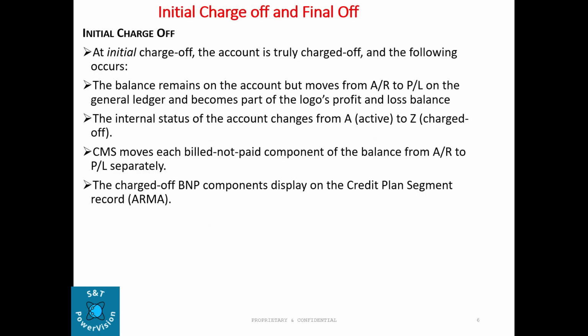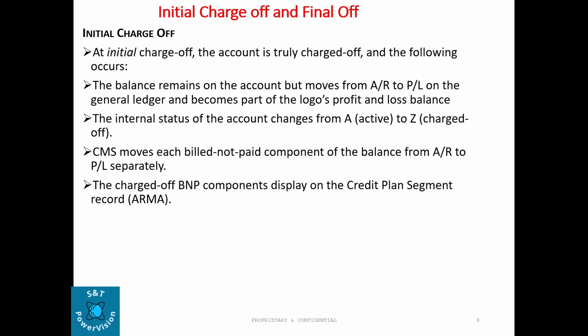Now, what are the initial and final charge-off? That is the most frequently asked question in the interview. In initial charge-off, the account activity is truly charged off, and the following happens: the balance remains on the account, but moves from AR to the PL on the general ledger and becomes part of the logo's profit and loss balance.